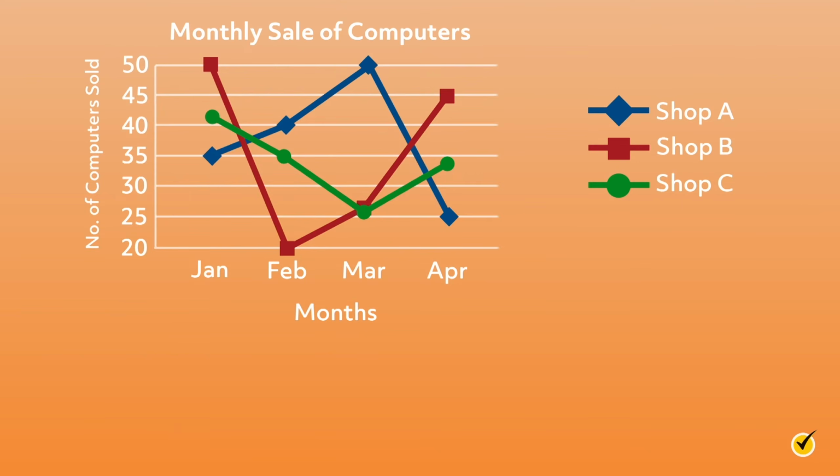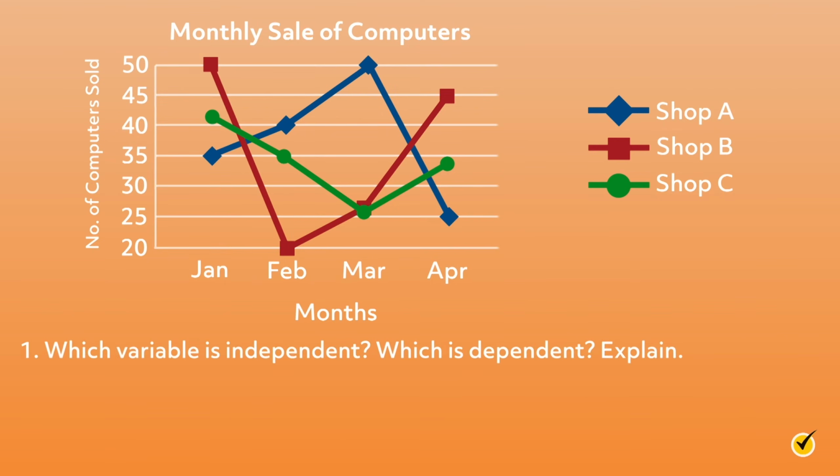I have one last graph for you to analyze. This one is a little more challenging, but I know you can handle it. As you can see, this line graph displays 3 sets of data. Consider the following questions. Which variable is independent?